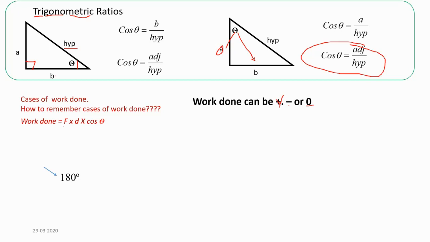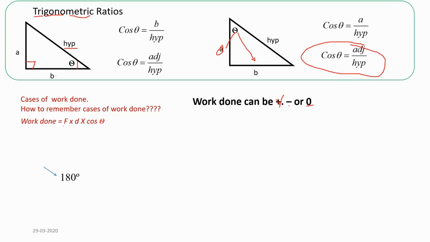Now firstly let us say when the work done will be 0. Let us say the force is 0. If force is 0, work done is equal to F times D times cos theta, which means F is a force, and 0 times D times cos theta, the whole thing will be 0, because we are multiplying 0 to the number. When you multiply 0 to any number, the whole thing will become 0. Similarly, if displacement is 0, then also your whole thing will be 0.